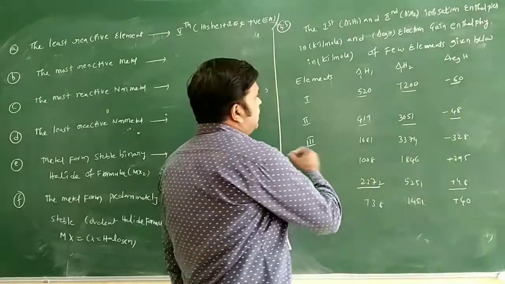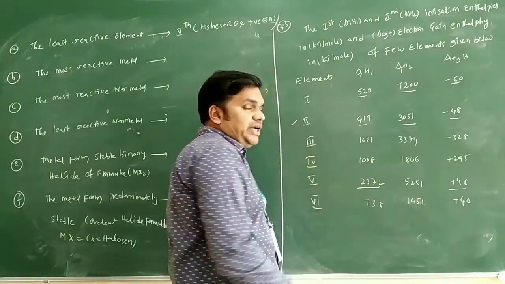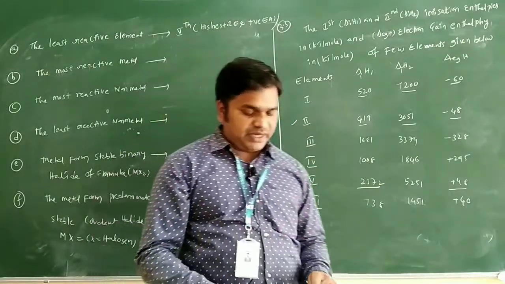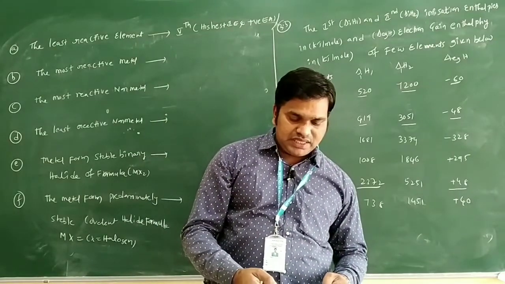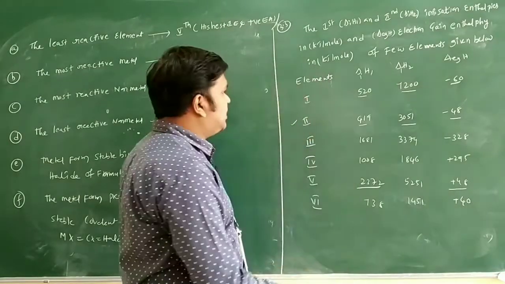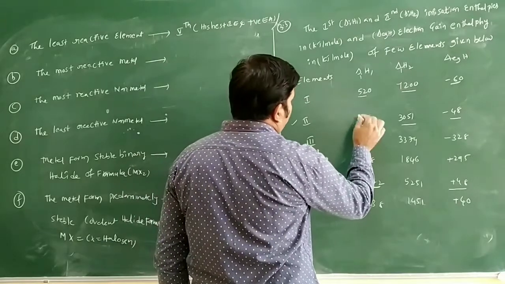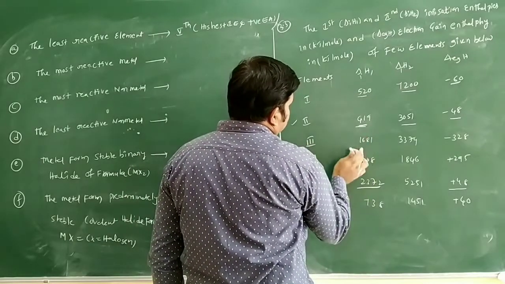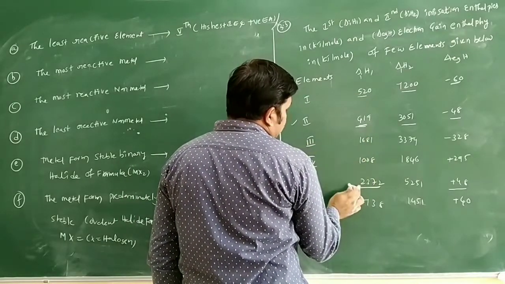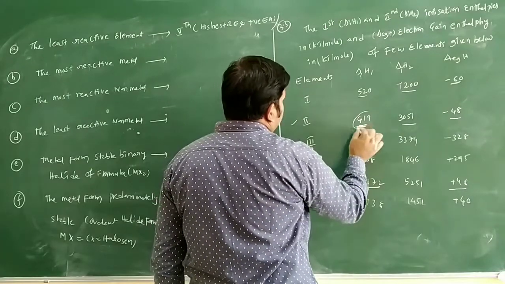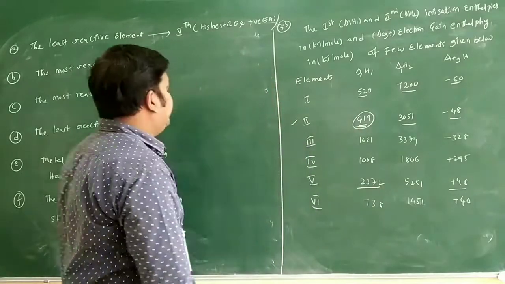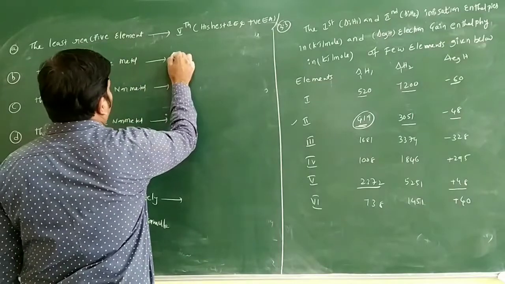So the answer for this one, we can take the second one. Why the second? Because the second has the least ionization energy. So we will see the first ionization energy. We will see here 419, 520 and 1681, 1080, 2070 and 738. Which one has the least ionization enthalpy? 419 only. So I will write the second one. Why here?